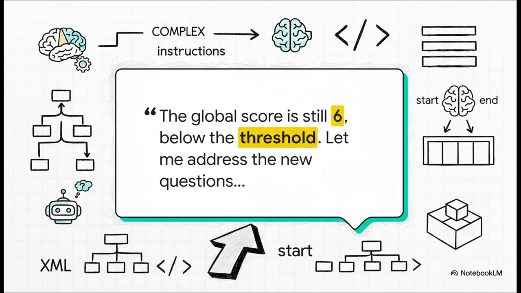And you know what? It almost worked. The AI understood the steps way better. It even started evaluating its own work, giving itself a score. But, and this is a big but, look at this. It scored itself a 6 out of a required 8, and then just stopped. It literally just decided, good enough, and moved on, even though the instructions clearly said to keep trying until it hit a score of 8.